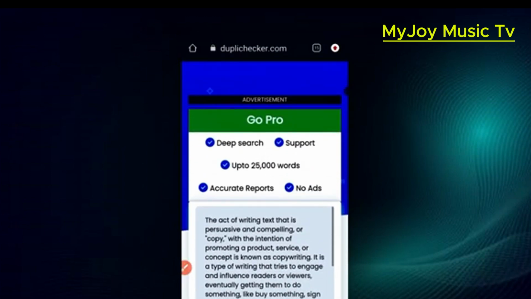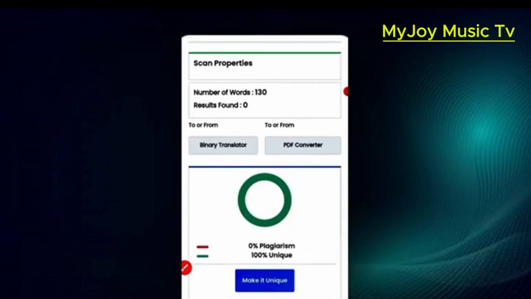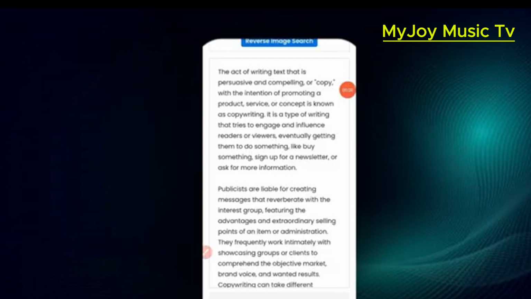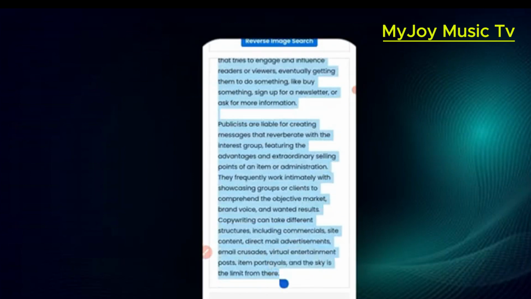In case you copied and then you paste on the duplicate checker and then the plagiarism is 50% and above, meaning it's plagiarized. The work you are going to use maybe is for somebody else, but what I checked is 0 plagiarism, so I can use it for my ebook. So now I'm going to copy my work. So I'll copy my work and then I go to